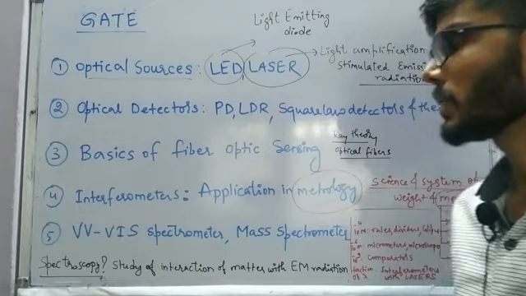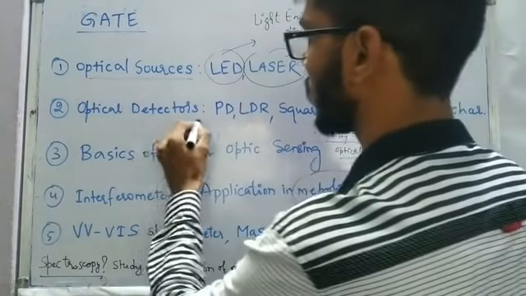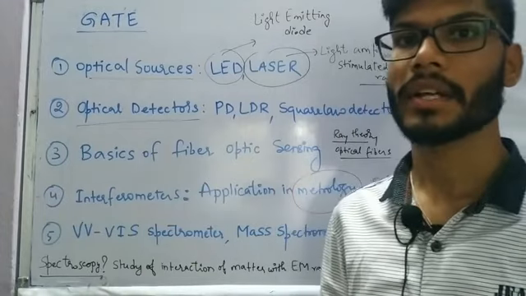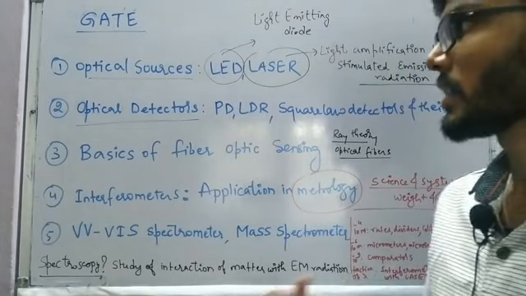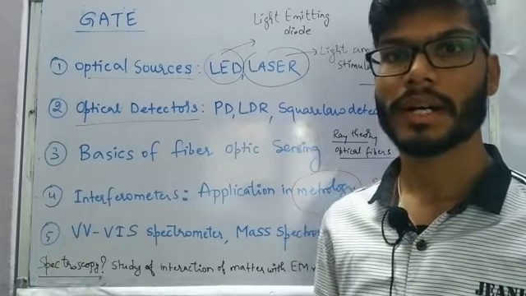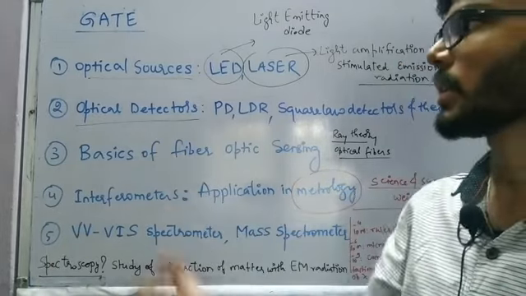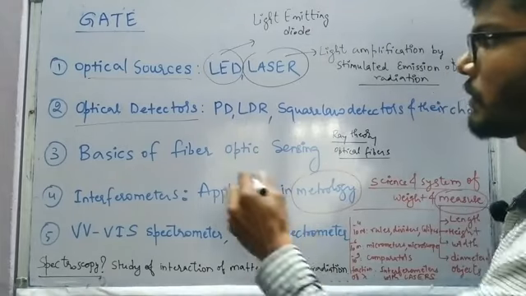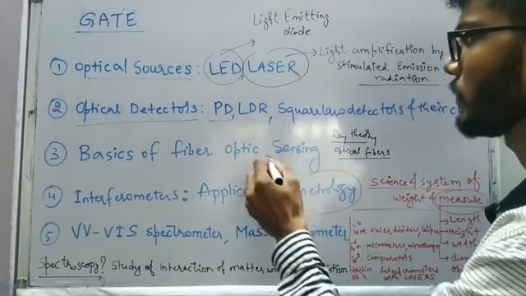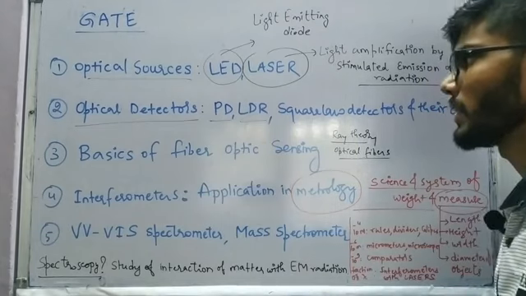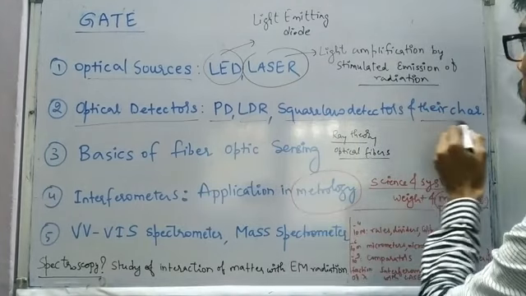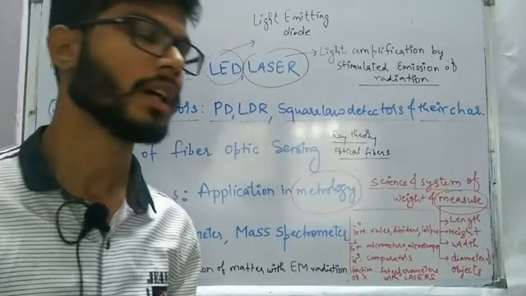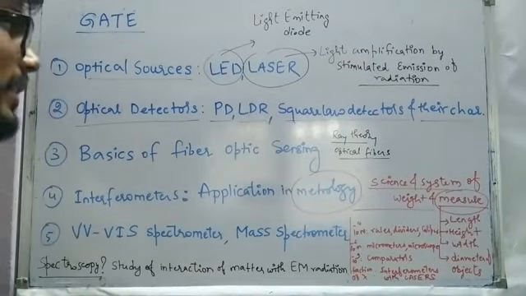And moving to the second topic, we are going to have the optical detectors, because once we are generating the light, and if we are making use of it from the industrial point of view, we are going to analyze it also. So for that we need to have the optical detectors. In the case of optical detectors, we are going to look at photo detectors, light dependent resistors, and the squalo detectors, and the characteristics of them. So these three are going to be the main topics in the optical detector part.